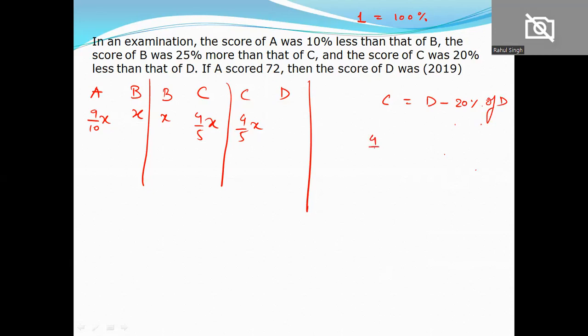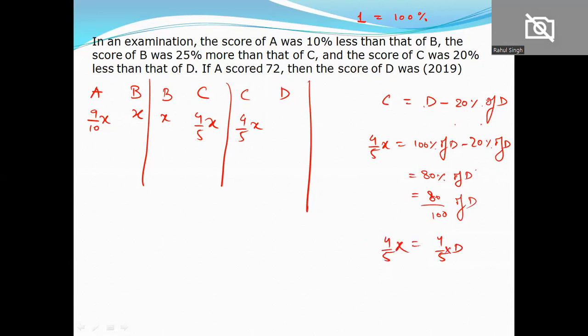Now C is 4/5 of x, and here we take D as 100%. 100% of D minus 20% of D will be equal to 80% of D, right? I can write 80/100 of D, so this is 4/5 of D, equal to 4/5 of x. So 4 will cancel out 4, 5 will cancel out 5. So D's score will be equal to x, and that's the same as the score of B.